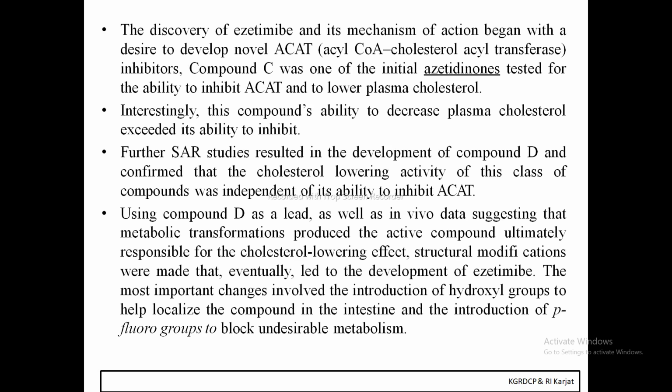By taking an analog of compound D as a lead compound, as well as in vivo data suggesting that metabolic transformation produces the active compound ultimately responsible for the cholesterol lowering effect, structure modifications were made that eventually led to the development of ezetimibe. By considering the structure of compound D, they finally synthesized the final compound called ezetimibe. The most important changes involved the introduction of the hydroxyl group to help localize the compound in the intestine, and the introduction of the parafluoro group to block undesirable metabolism.